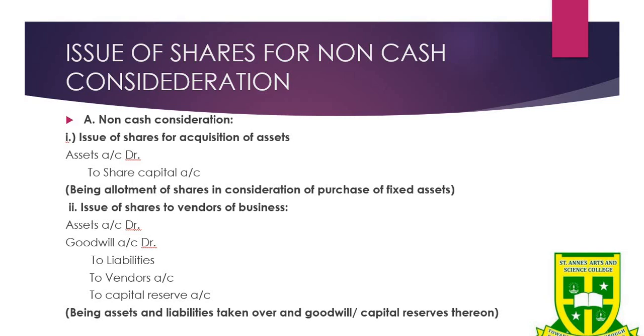So in this particular journal entry, you will either get goodwill to be debited, or capital reserve to be credited. So the journal entry for this will be assets account debit, goodwill account debit, to liabilities account, to vendors account, to capital reserve account. So here you should note that you will get either goodwill or capital reserve. So the narration will be: being assets and liabilities taken over and goodwill or capital reserve thereon.